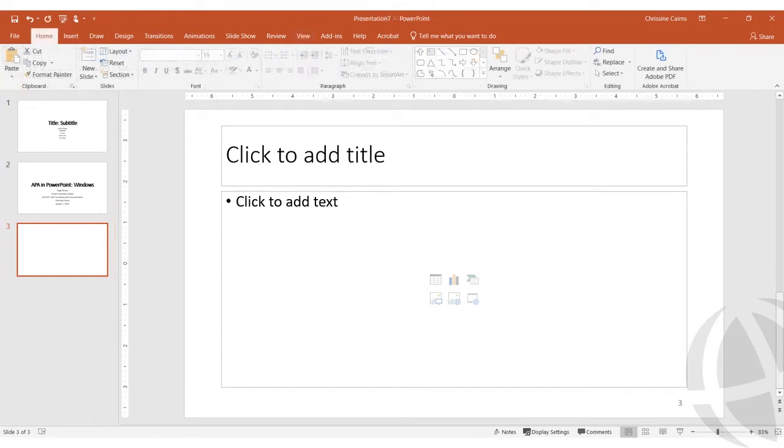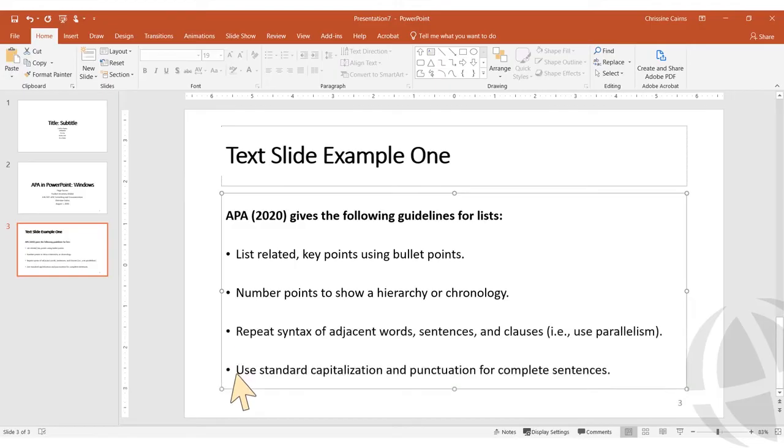APA style helps writers think critically, communicate clearly and precisely, and document sources ethically, and this applies to presentations in APA style too. Slides should present information clearly and plainly, have a slide title that reflects the main point of the slide, and slide text that is unified on that point, providing details, examples, or other data that develops or supports that main point. As an academic presentation, everything on the slide should be relevant, cited if from a source, and well edited.